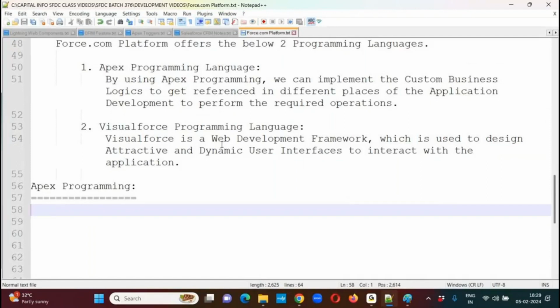Excuse me, sir. Yes. If you don't mind, can you share the admin content overview, sir? Sure.